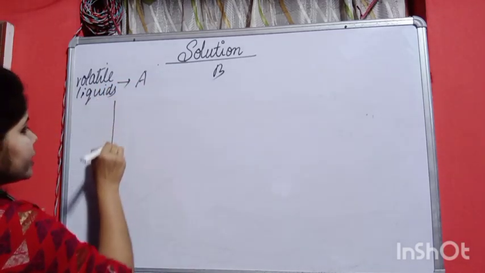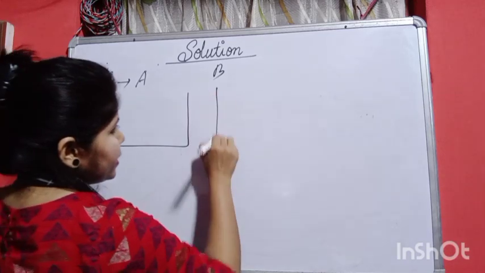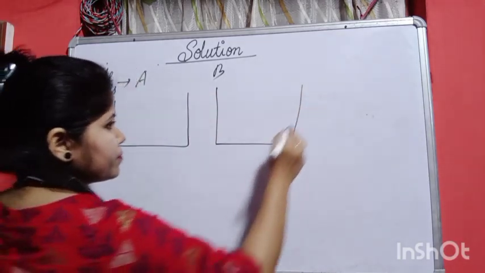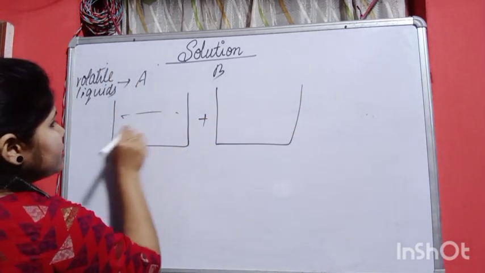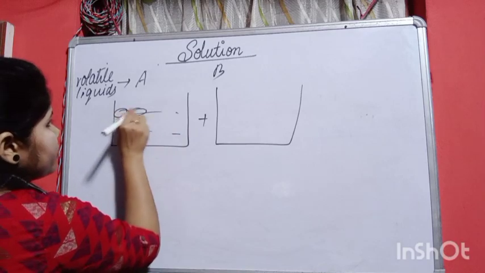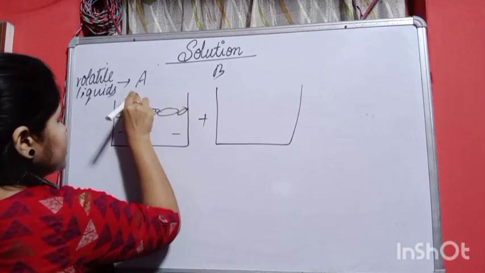So suppose I am taking a vessel containing A, and another vessel containing B. This vessel comprises the molecules of A. They will produce vapor.